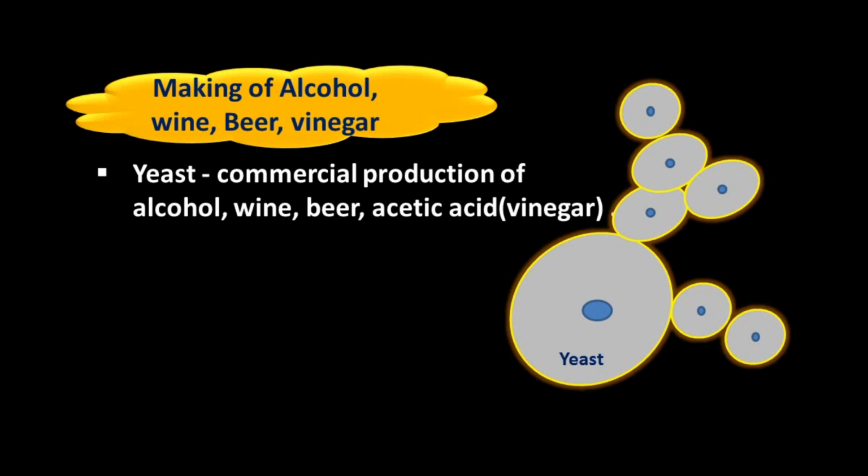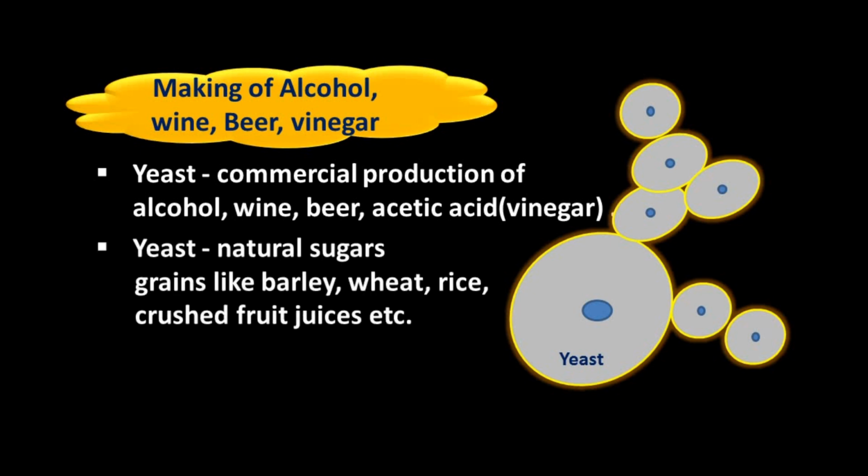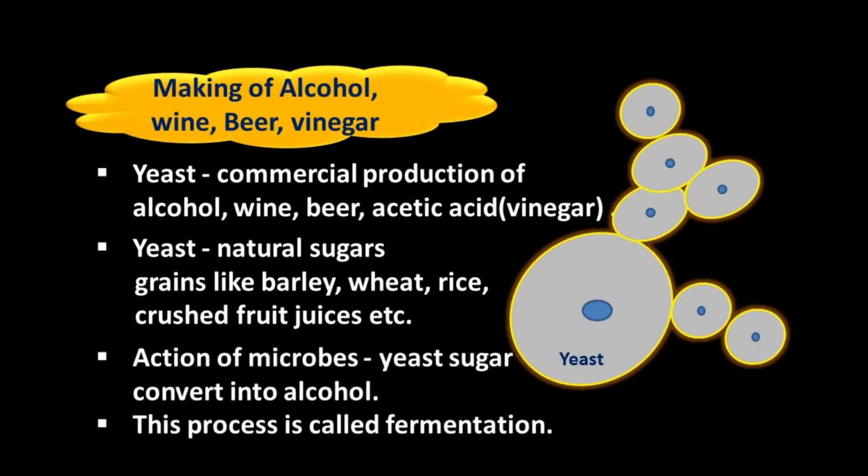For this purpose, yeast is grown on natural sugar present in grains like barley, wheat, rice and crushed fruit juices. So this food item contains natural sugar and this natural sugar is converted into alcohol.